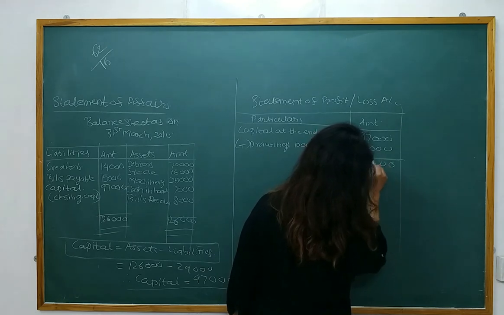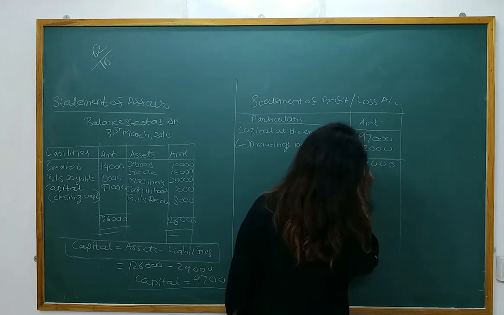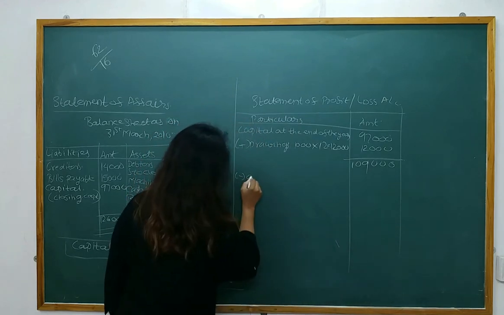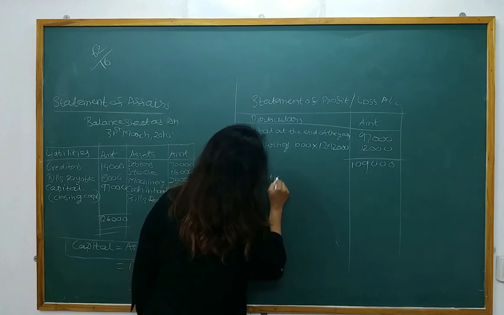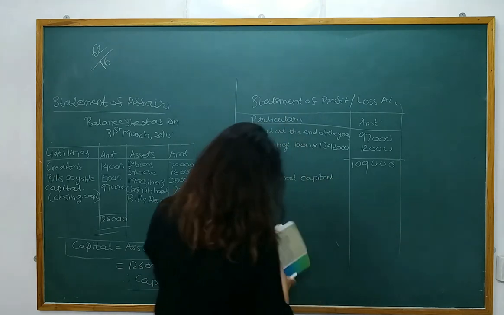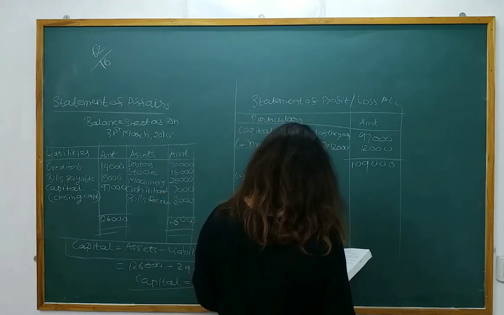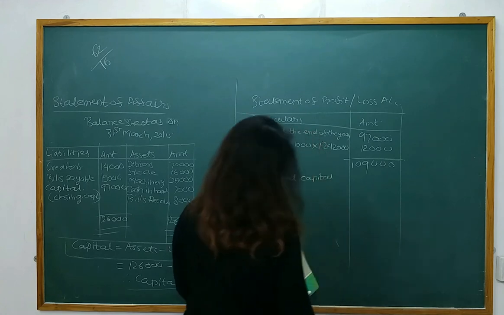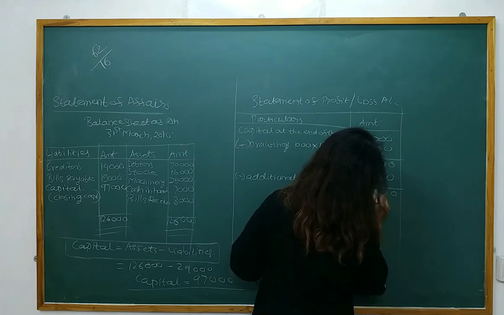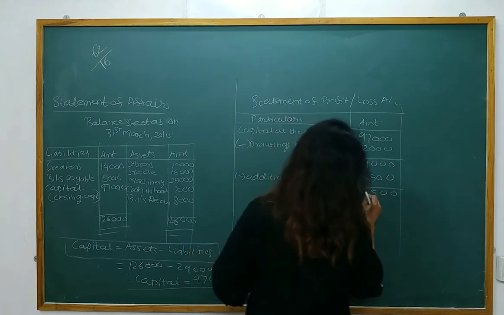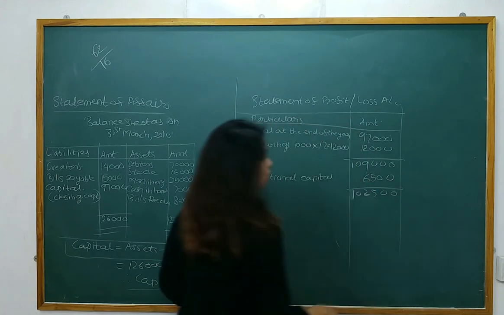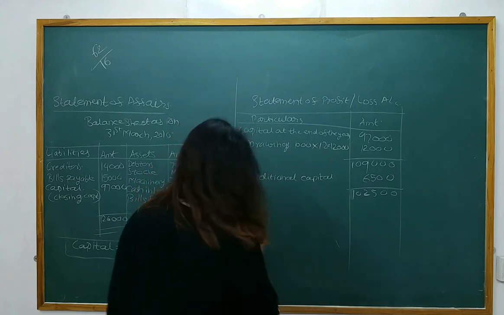So total 1,09,000. Less additional capital. Additional capital is 6,500. So here we got 1,02,500, which is going to be our adjusted capital.